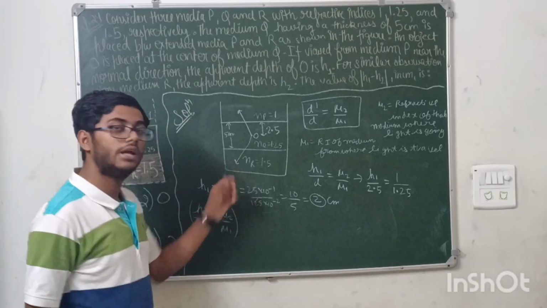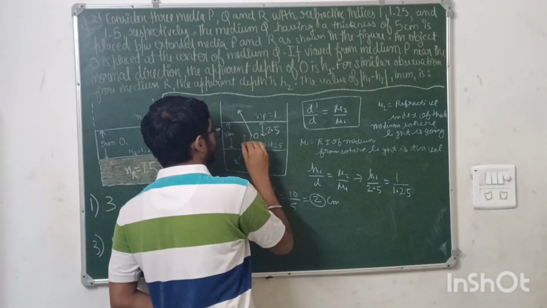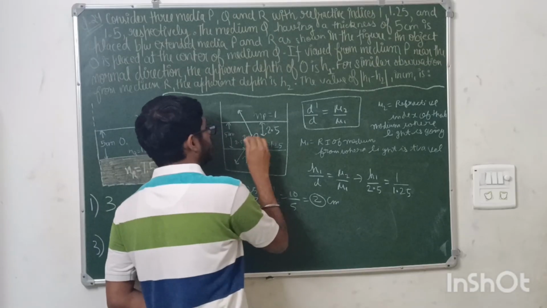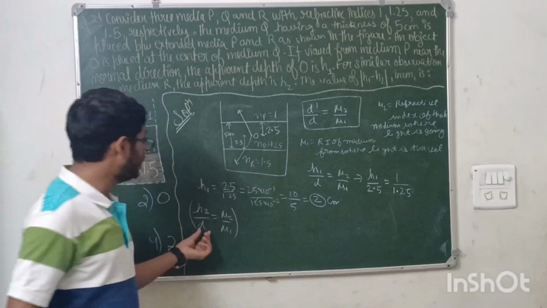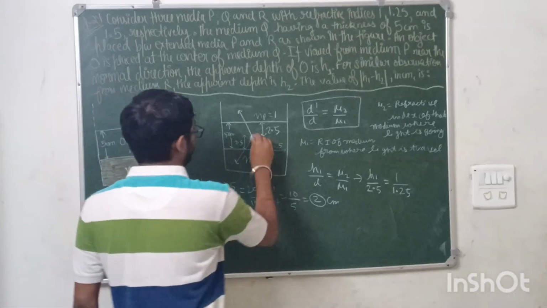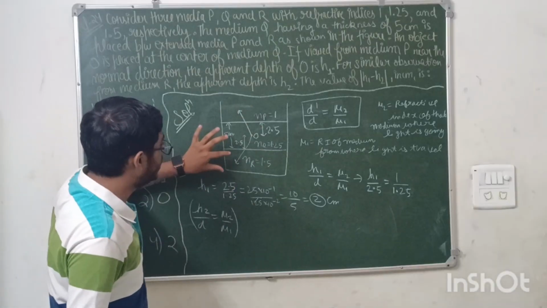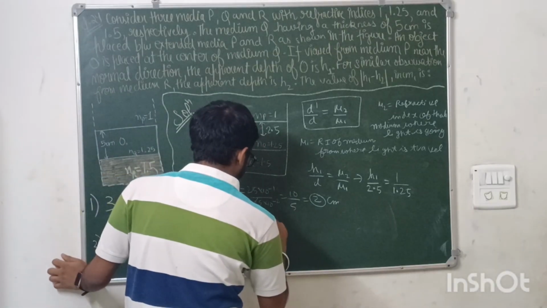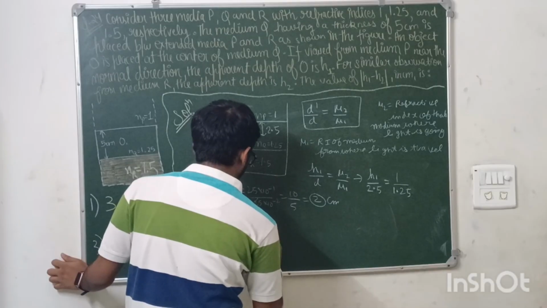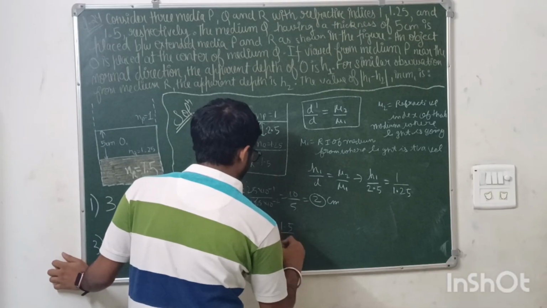So d will be as usual 2.5 only, because from the center this distance is also 2.5, so they sum up to 5 centimeters. And mu2: where is this light going? In the medium 1.5, and it is traveling from the medium 1.25. So h2 upon 2.5 will be equal to 1.5 upon 1.25.